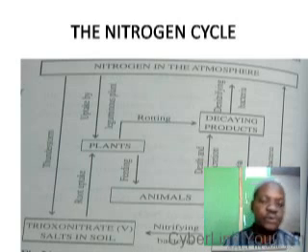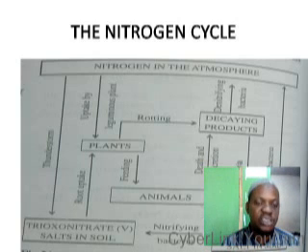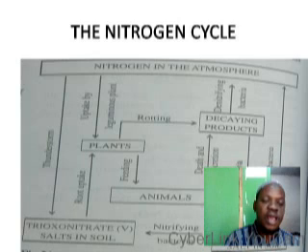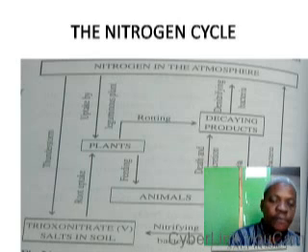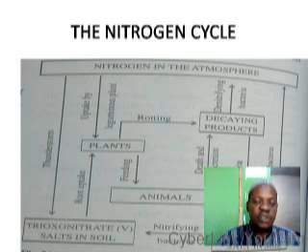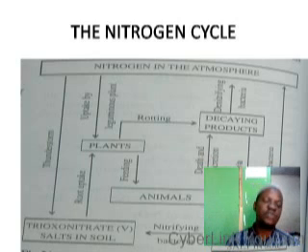How does this happen? Nature has made it such so that it is easy for nitrogen from the atmosphere to be converted to nutrients for plant use, and for animals to take up these plants for its own nutrition and give back the nitrogen to the atmosphere.